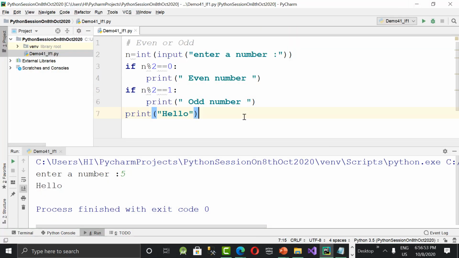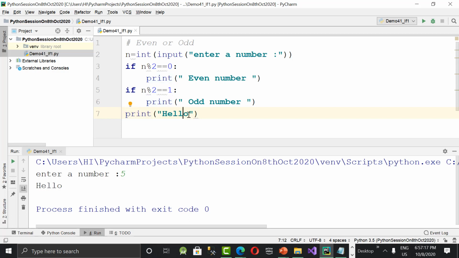Okay. We can also use else, but there is a problem with if else. We'll discuss it later. Right now, so what is happening? Let's execute now. So if I give 6, 6 mod 2 equal to 0, yes, even number will be printed. And then 6 mod 2 equal to 1, no, so this won't be printed. And this will be printed. Hello is printed.